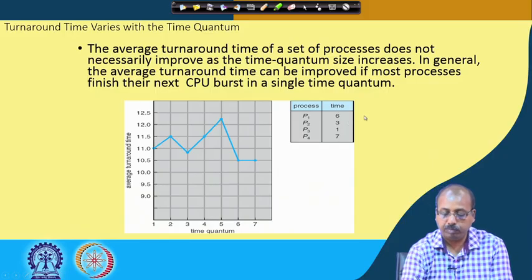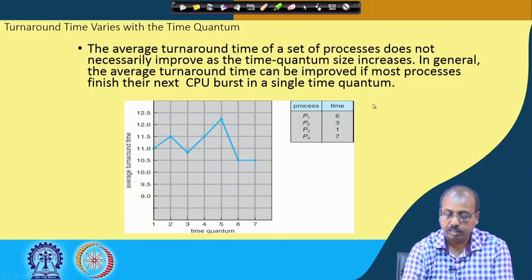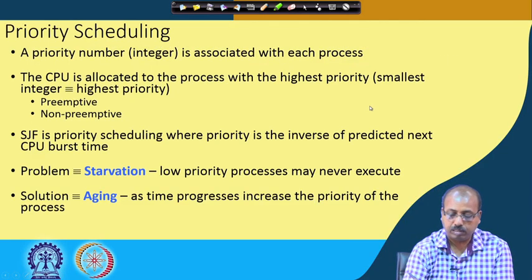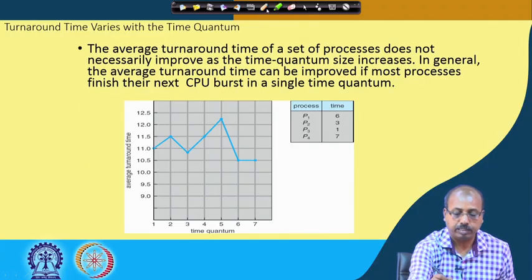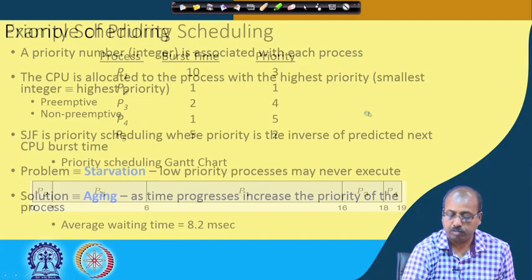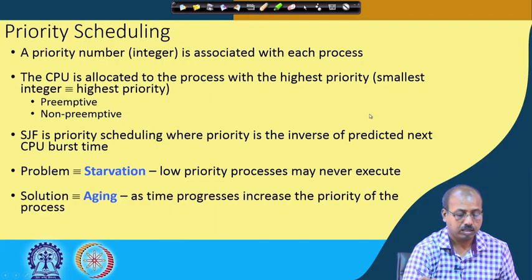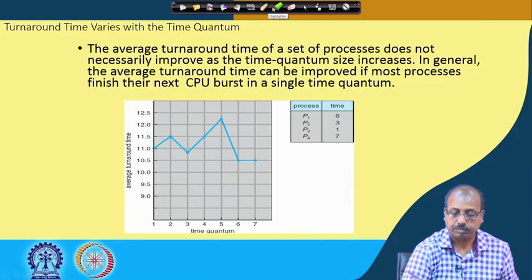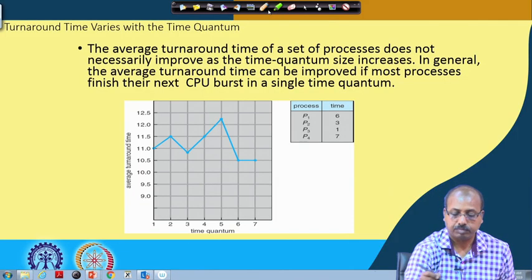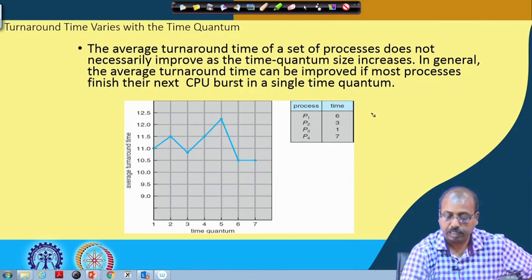First, P1 will execute for 1 time unit, then P2 will execute for 1 time unit, then P3 will execute for 1 time unit.